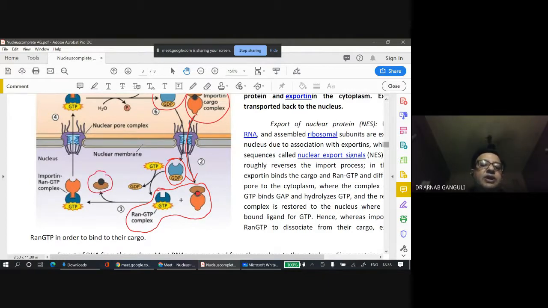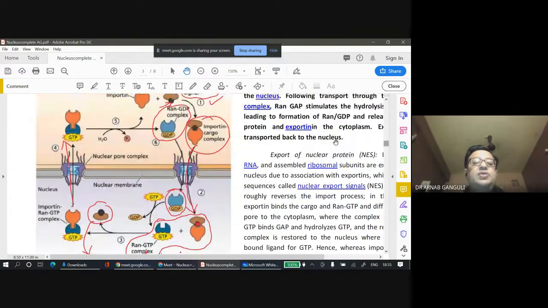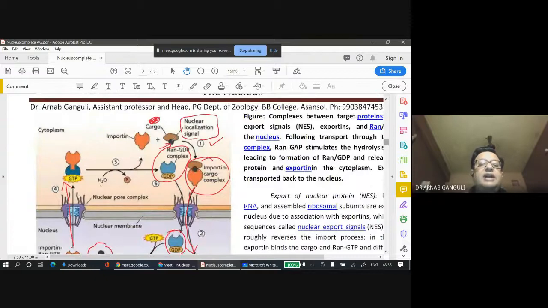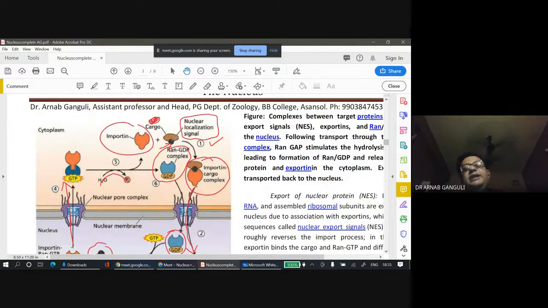This will now go and do its work of enhancing transcription. Now, importin needs to be recycled back to the cytoplasm. Through this, it goes out, then hydrolysis takes place, importin is separated, and the cycle repeats.